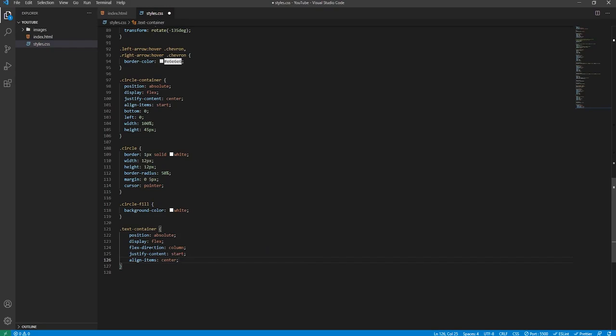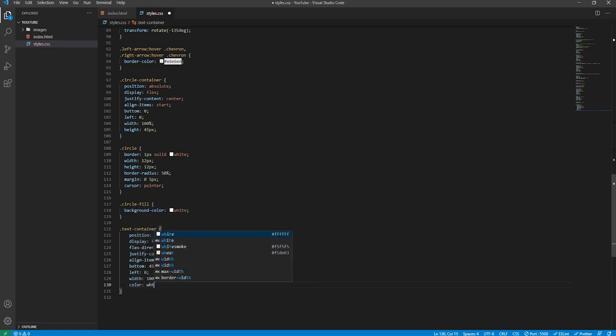So we'll say align items center. And we'll say bottom 45 pixels. So it's upwards from the circle container, whose height was 45 pixels. So it won't overlap these two elements. Its left will be 0, so it matches with the left edge of the carousel. Its width will match the width of the carousel, so 100%.